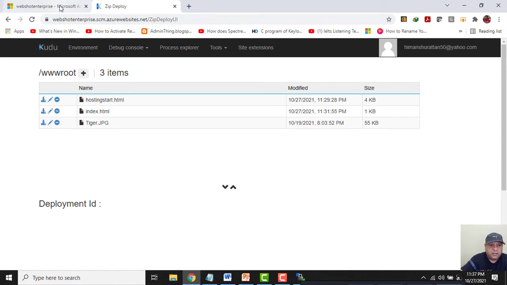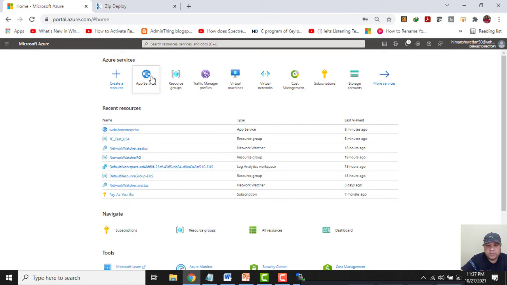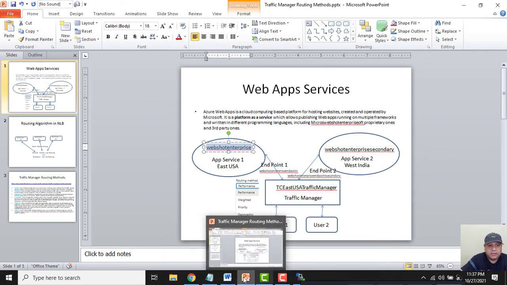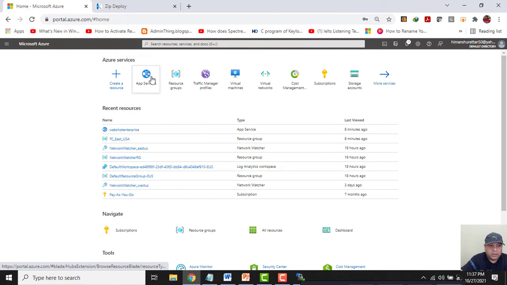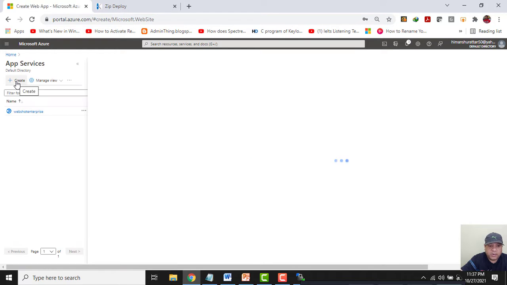Alright, now what I am going to do is, let me configure another app service. So to configure another app service with the name WebShot Enterprise Secondary, let me click on app services, click on create. I will use the subscription pay as you go.